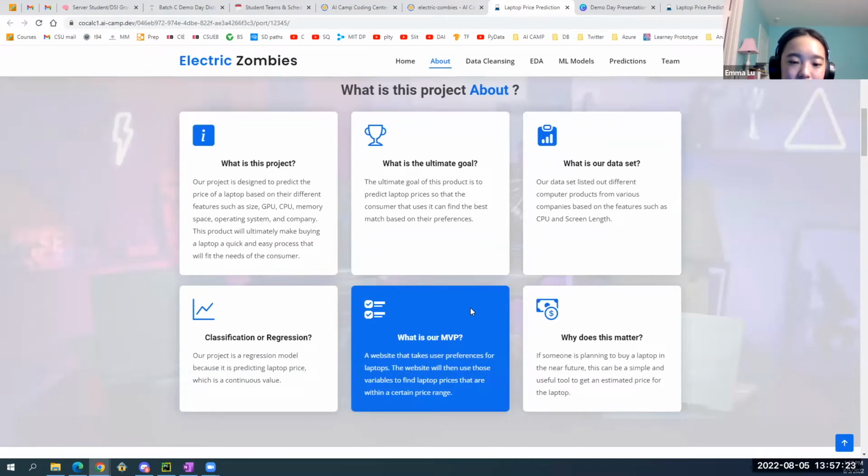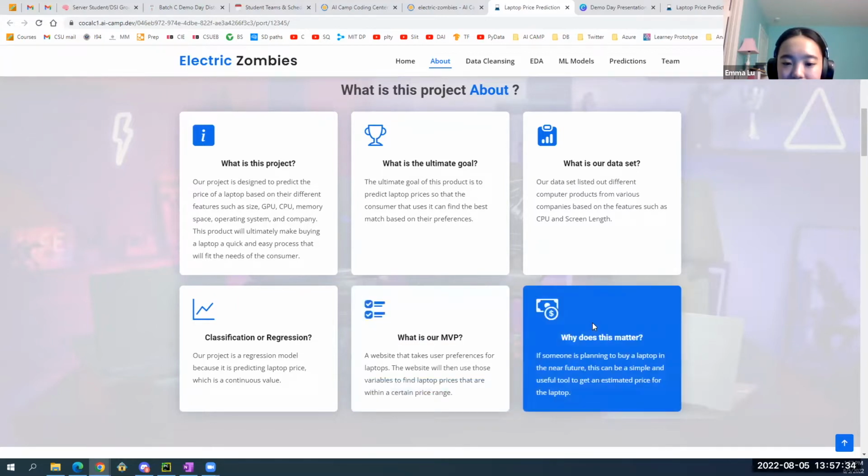What is our minimum viable product? It is a website that will take user preferences for laptops. The website will then use those variables to find laptop prices within a certain price range. Why does this matter? If someone is planning to buy a laptop in the near future, this can be a simple and useful tool to get an estimated price for the laptop.